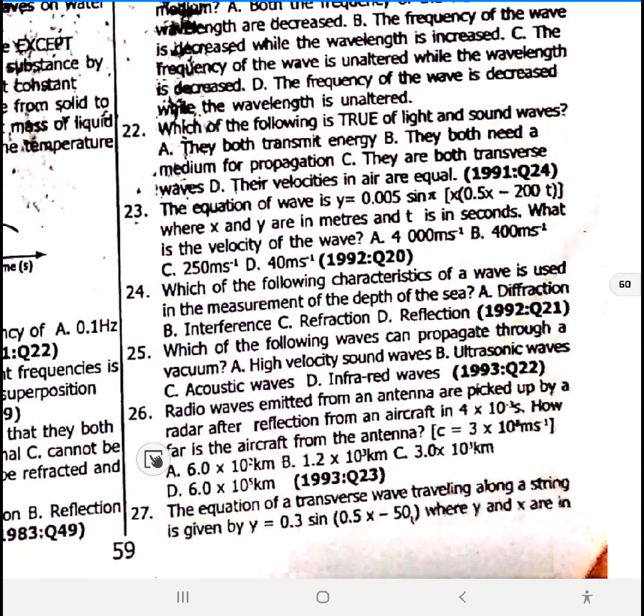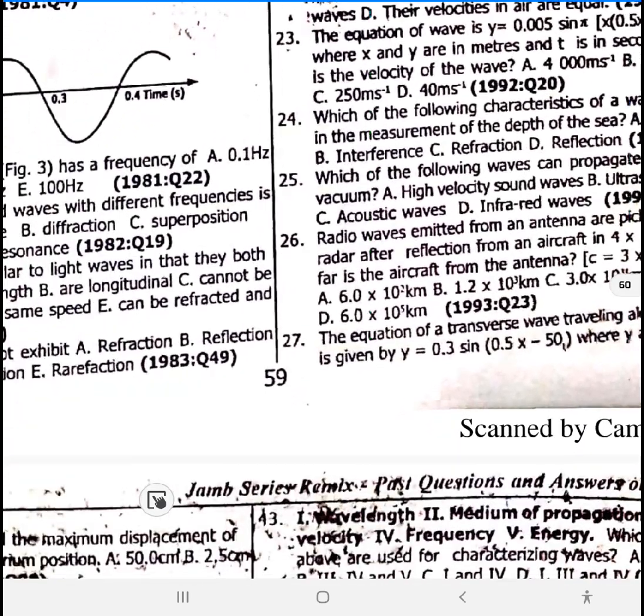25. Which of the following waves can propagate through a vacuum? Anything that has to do with sound will not. Acoustic has to do with sound. Sound wave, ultrasonic, all those ones will not. It is infrared. 25 is D. Infrared is part of the electromagnetic spectrum. They're like light. Light waves can travel through a vacuum, but sound waves cannot travel through a vacuum.